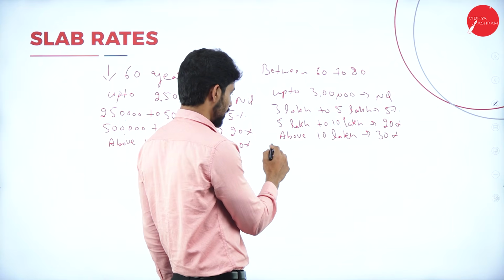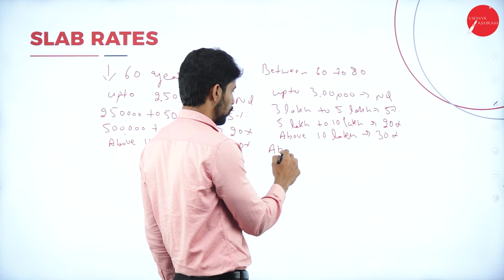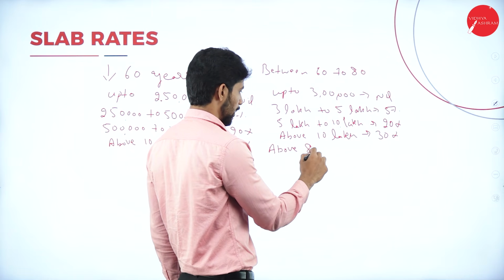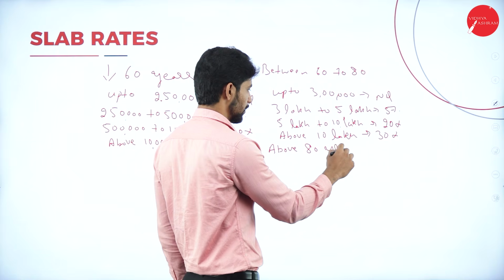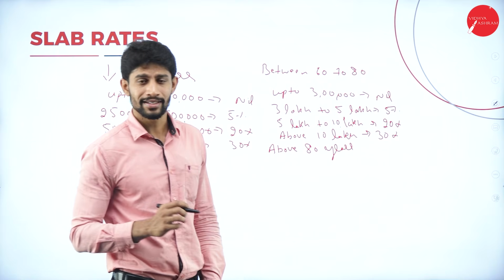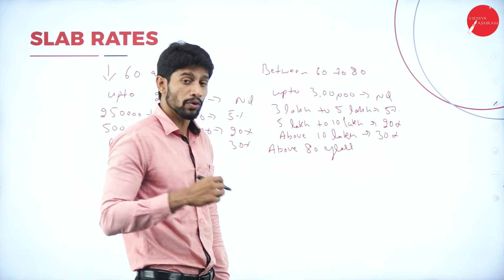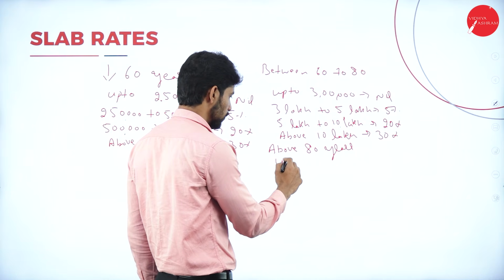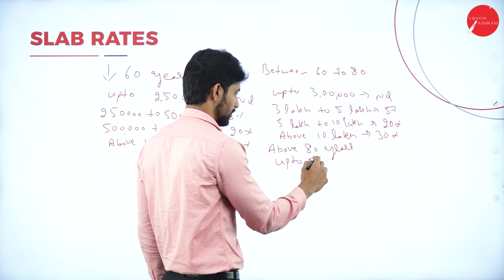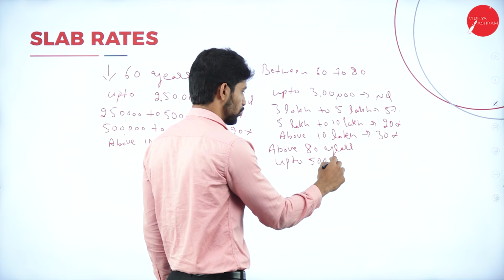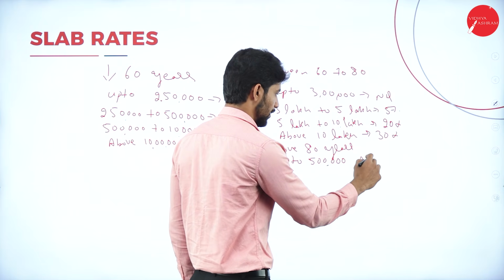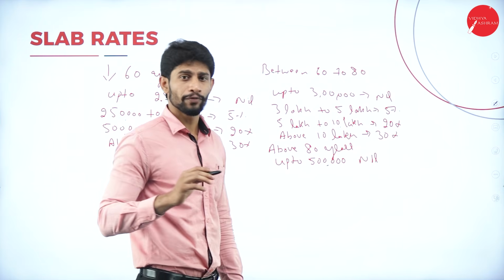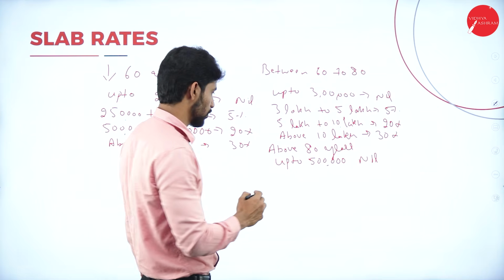And if the age of an assessee is above 80 years, those assessees are called super senior citizens. Up to 5 lakhs it is nil, so they need not pay tax to the government.